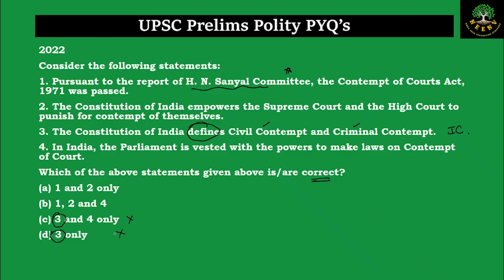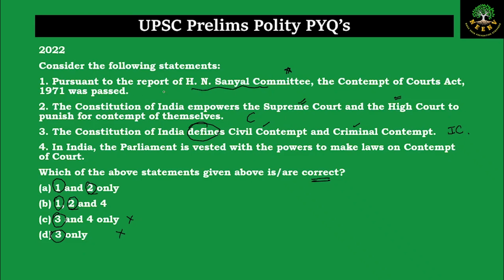Now coming to statement number 2, the Constitution of India empowers the Supreme Court and the High Court to punish for contempt of themselves. Yes, both the Supreme Court and the High Court have the powers of contempt and that is there in the Constitution. So this statement is correct. Now you know that 2 is correct and anyways 2 is mentioned in both of the remaining options. And also 1 is mentioned in both of the remaining options.